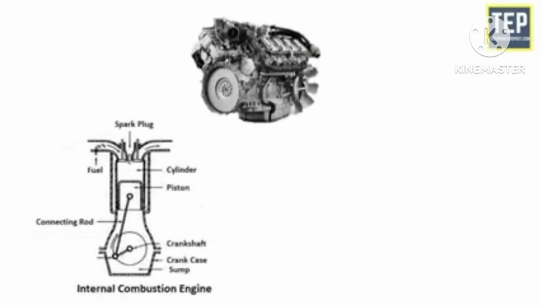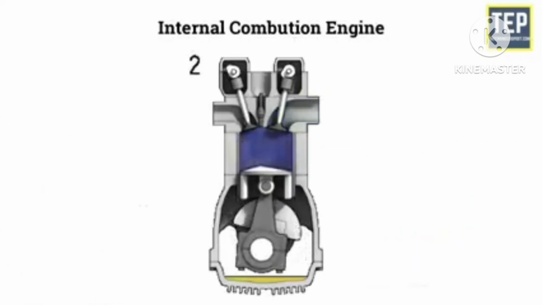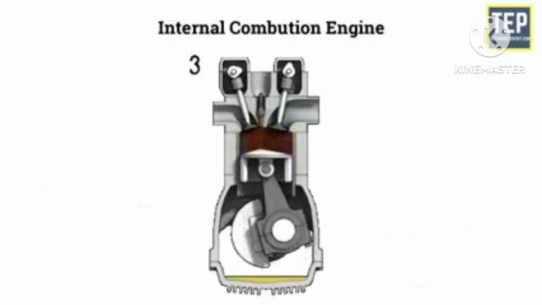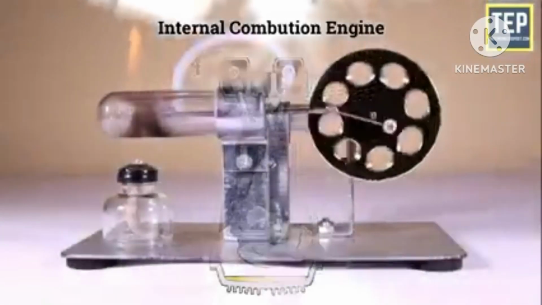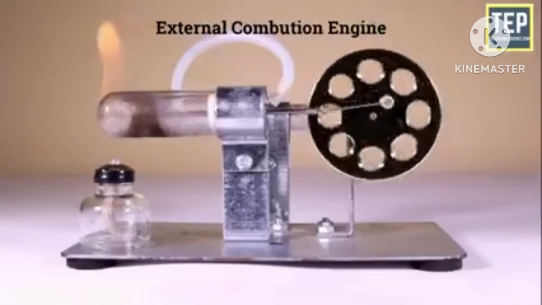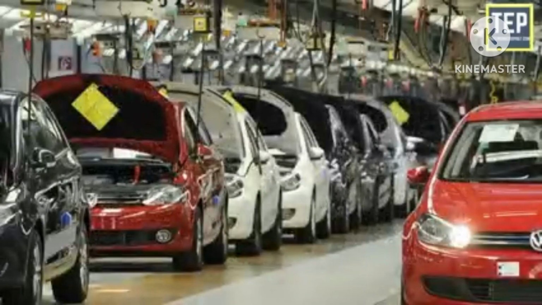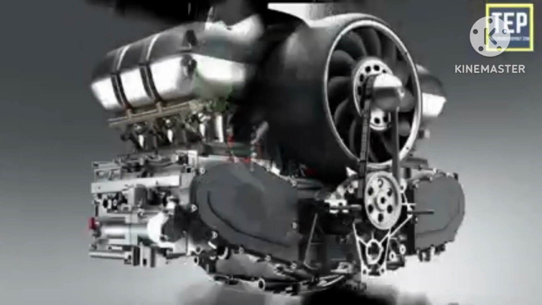The engine has two types. One is the internal combustion engine, and another one is the external combustion engine. Internal combustion engines are those heat engines that burn their fuel inside the engine cylinder. External combustion engines are those heat engines that burn their fuel outside the cylinder. The engine is one of the most essential parts of the automobile industry, or we can also say that the engine is the heart of an automobile.